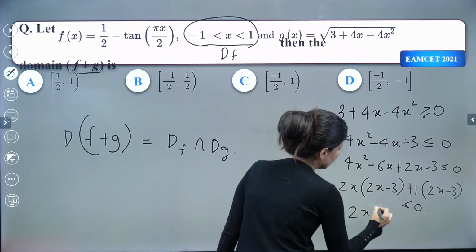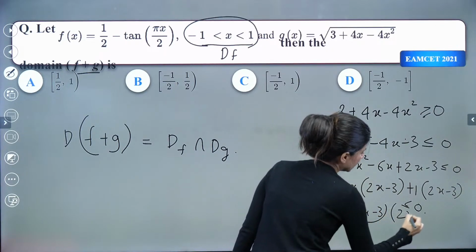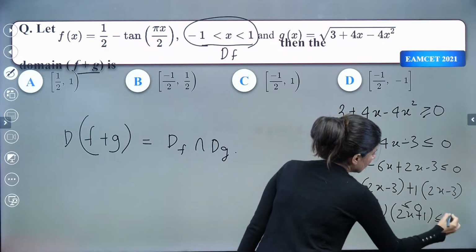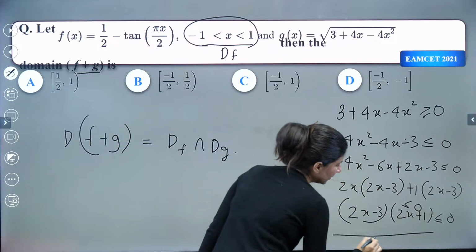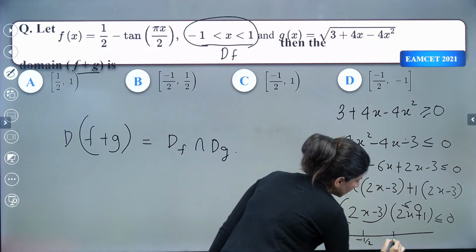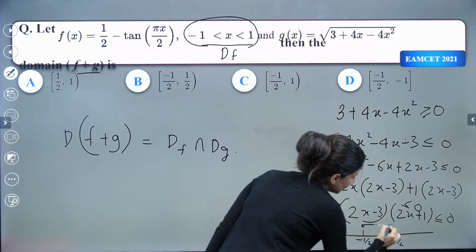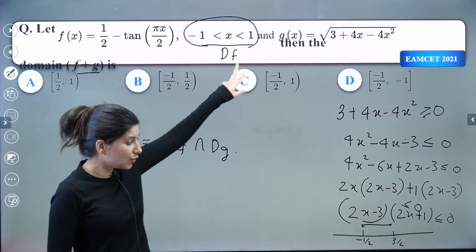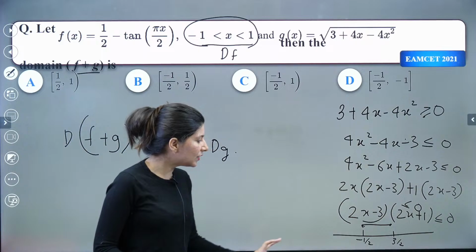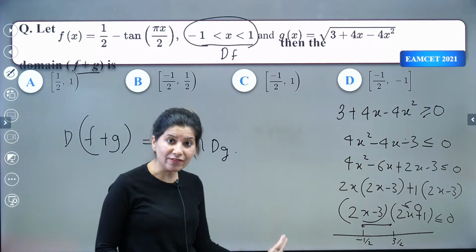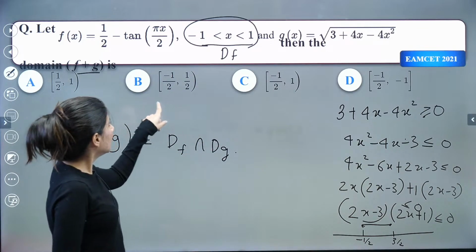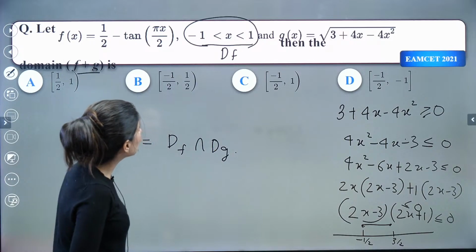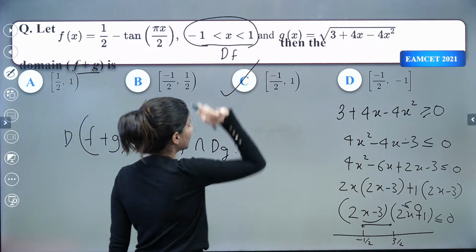So 2x minus 3 and 2x plus 1 less than or equal to 0. So 3 by 2 or minus 1 by 2, right? So this is what I'm going to get. But minus 1 to 1, so you have to take the intersection from minus 1 to 1. So this is going to be the minus half closed interval, right? And you are going to get 1 open interval. So that means option C.